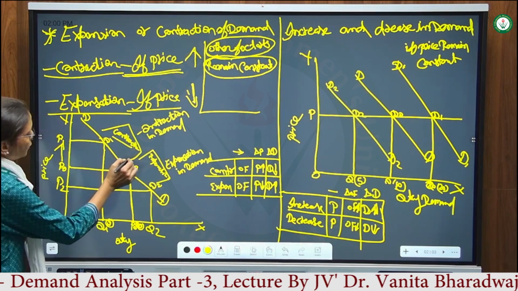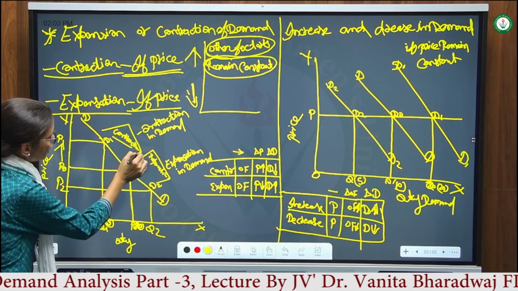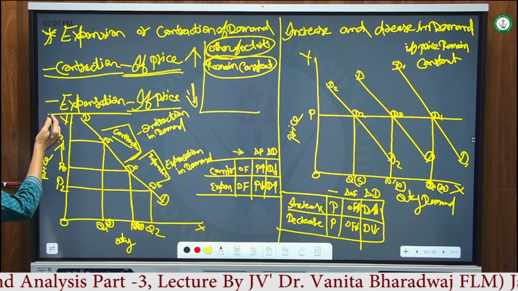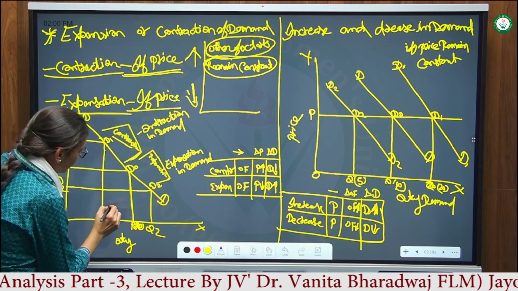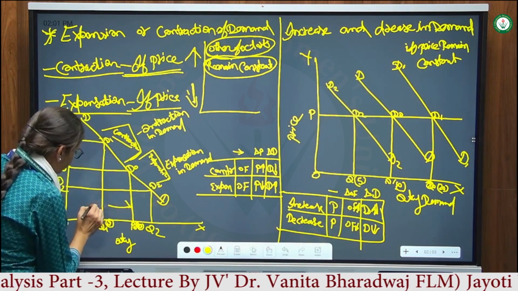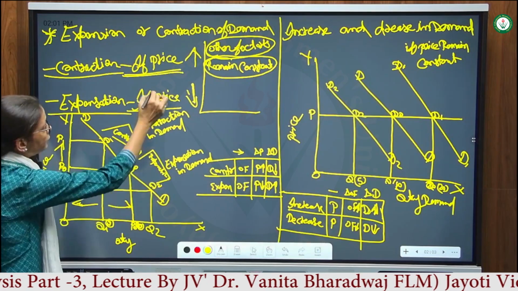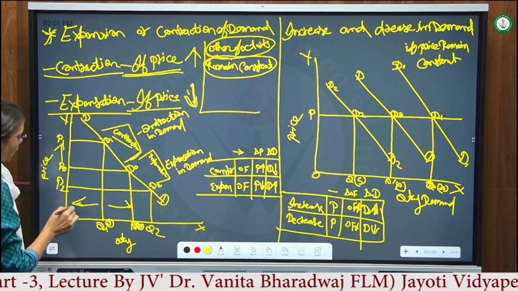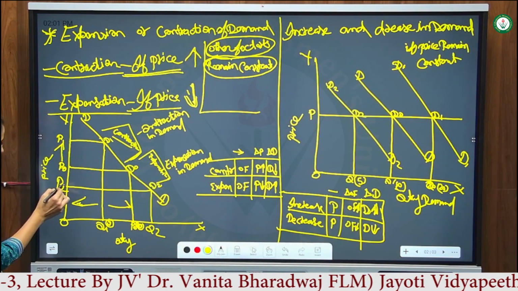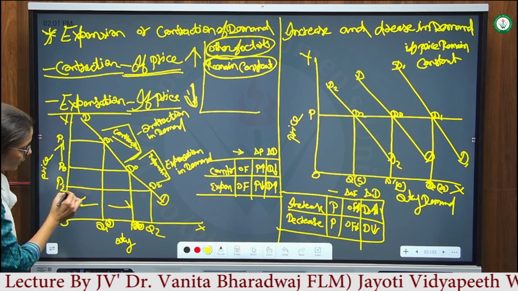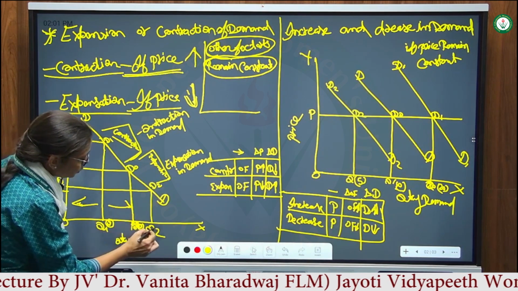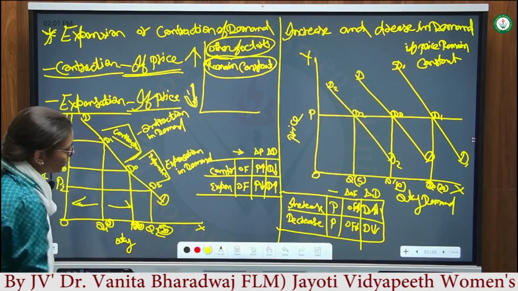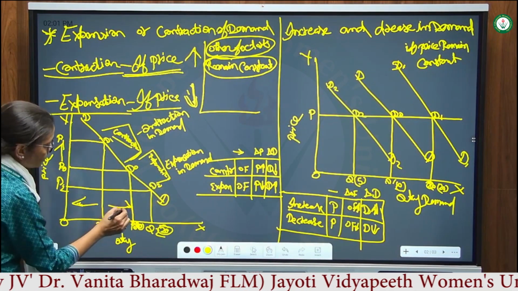This is the contraction of demand. In contraction of demand, on the same curve, the demand curve will move to the left side, and in expansion of demand, prices will go down. When prices go down, demand will increase. Prices fall from OP to OP2, and in that situation demand increases from 10 units to 20 units. Okay, this is the increase in quantity demanded,